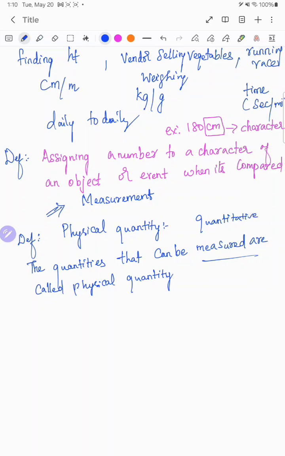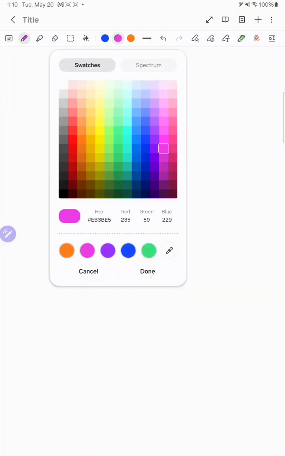The next definition: we are going a little bit deeper, classifying it into different types. The physical quantity is divided into two types. What are the two types we have?